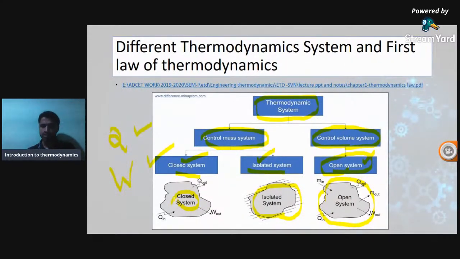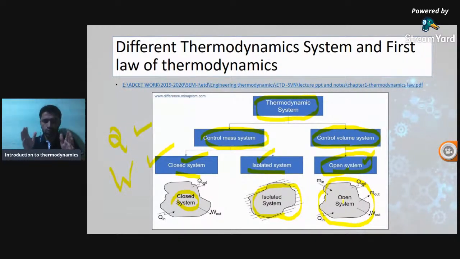In a closed system, the phenomenon revolves around the mass only. In a control volume, suppose I take the example of a turbine. The purpose of the turbine is to convert energy into mechanical energy. On which principle does it work? We design one particular system.